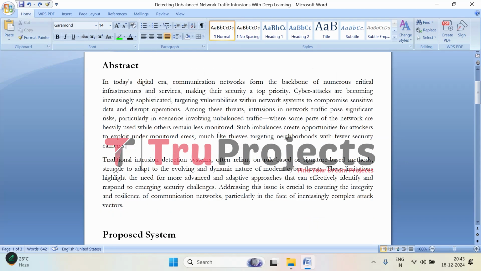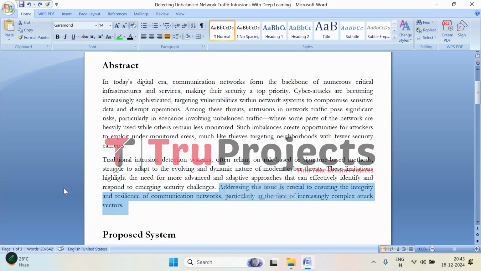To overcome all this, we do have traditional methods, which are mostly relying on rule based or signature based approaches that have a tough time keeping up with the fast paced and constantly changing nature of modern cyber threats. These older systems just can't adapt quickly enough when attackers change their tactics.